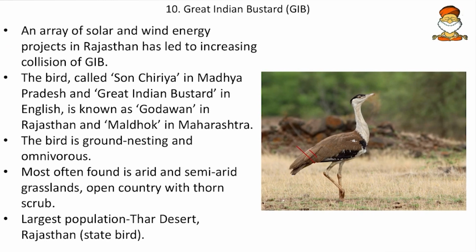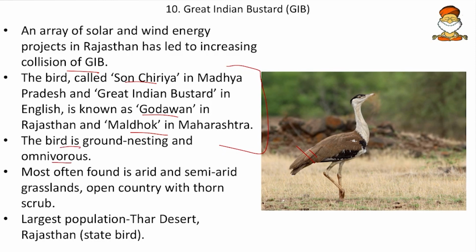So here we can see the bird, and an array of solar and wind energy projects in Rajasthan has led to increasing collision of the Great Indian Bustard. And then the bird is called Son Chiria in Madhya Pradesh and Great Indian Bustard in English, and is also known as Godawan in Rajasthan and Maldog in Maharashtra. So you can always get a match the following, friends. So just have a glance over this.